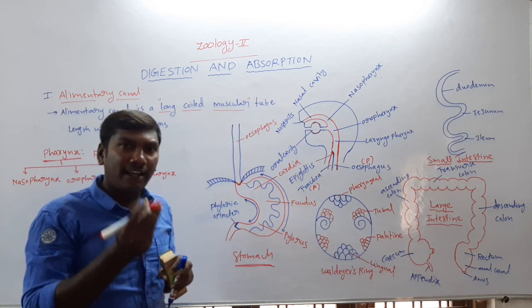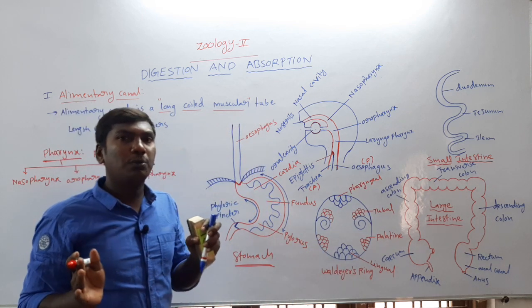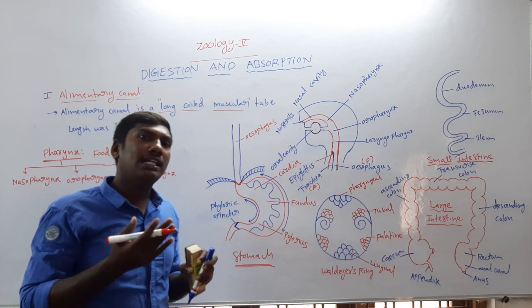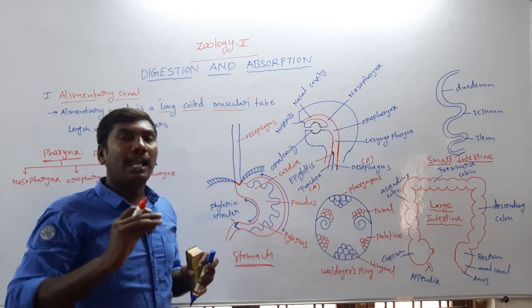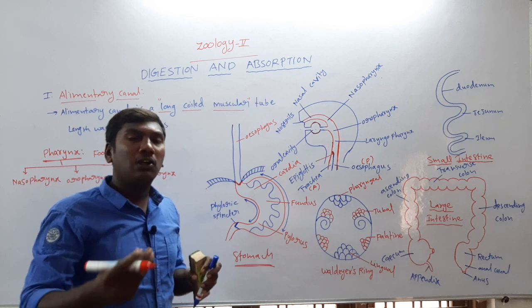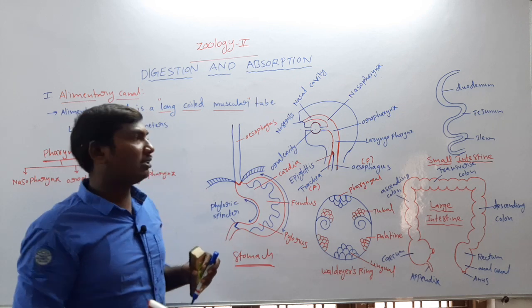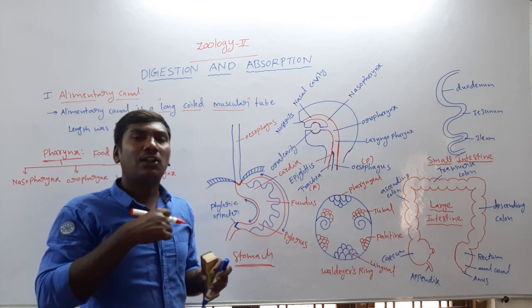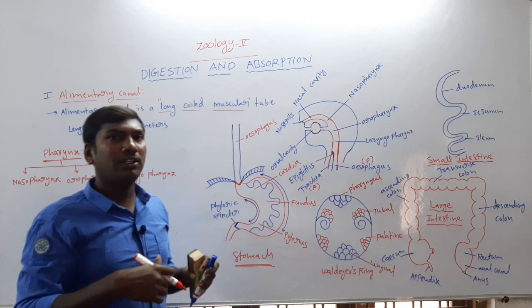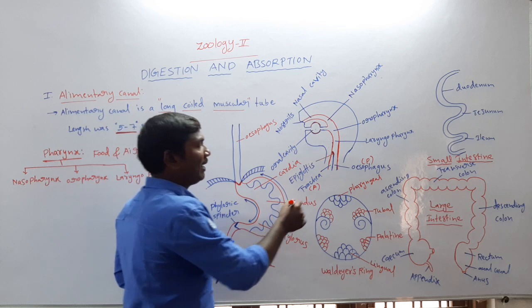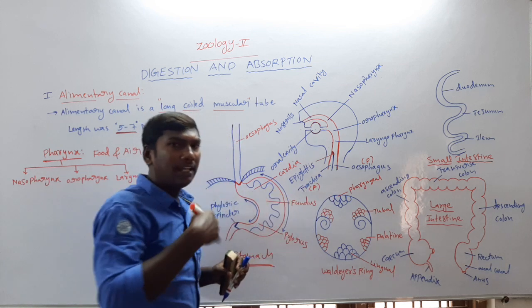Once revised, the pharynx is divided into two openings. One is the anterior opening, another one is the posterior opening. The anterior opening is called the glottis, the trachea. The trachea is the air passage.